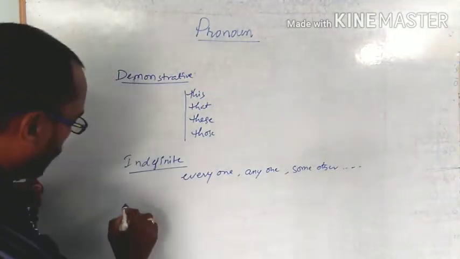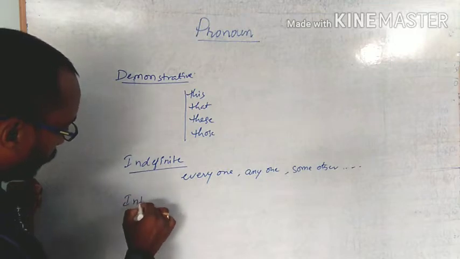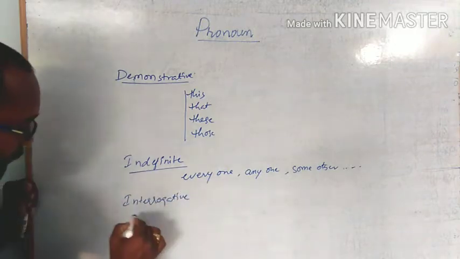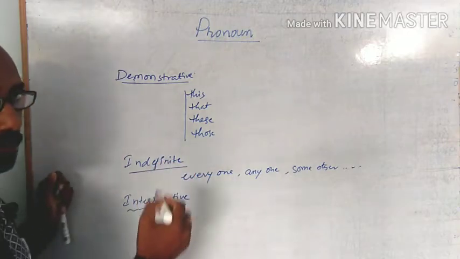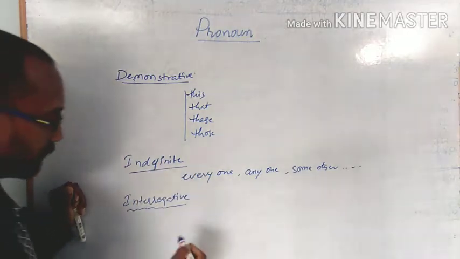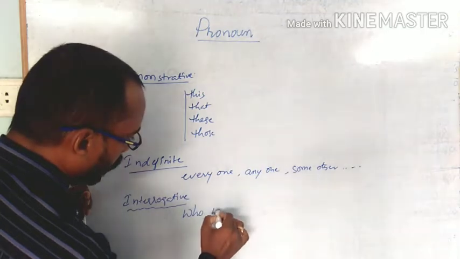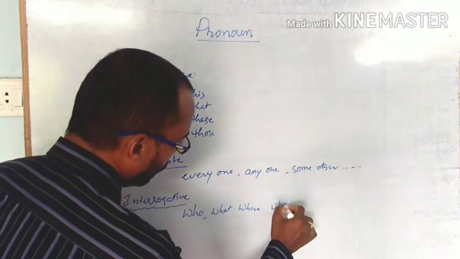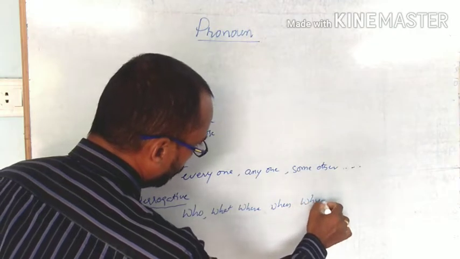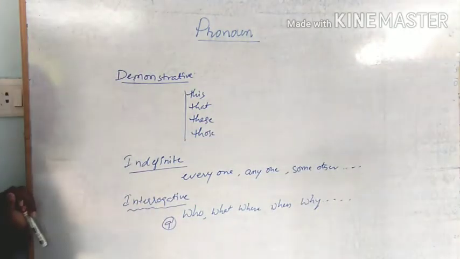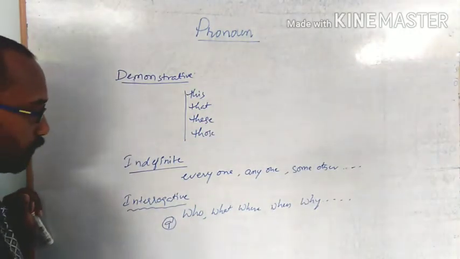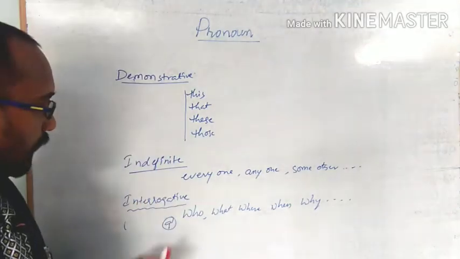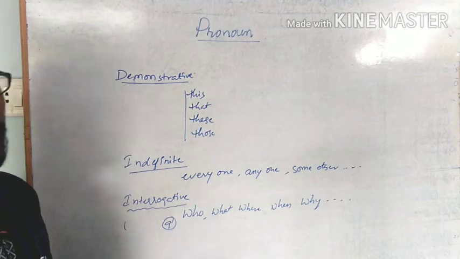One more kind here is interrogative pronouns. Interrogative pronouns are those which start with WH words, like who, what, where, when, why, etc. Nine are the WH words. These nine WH words belong to the interrogative pronouns. The last one is relative pronouns.